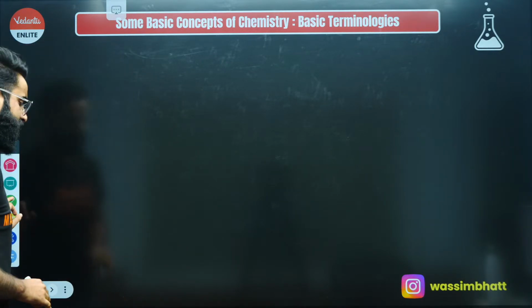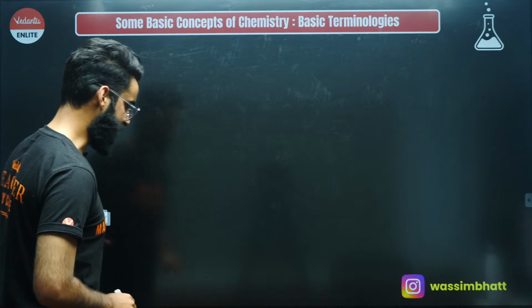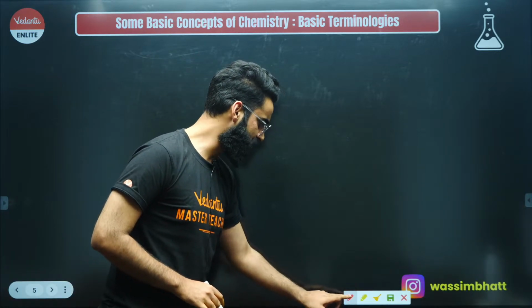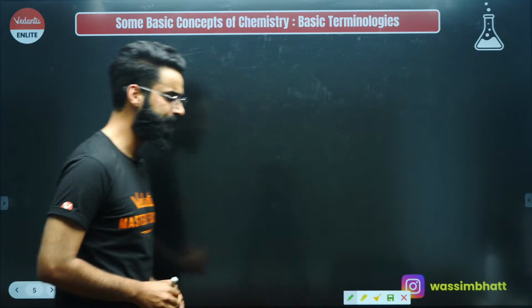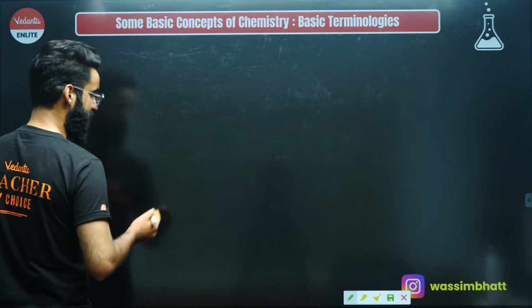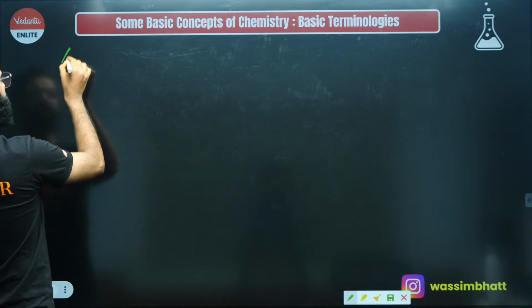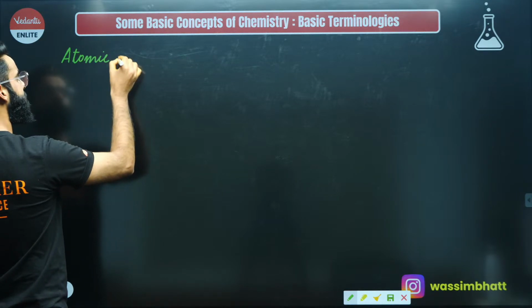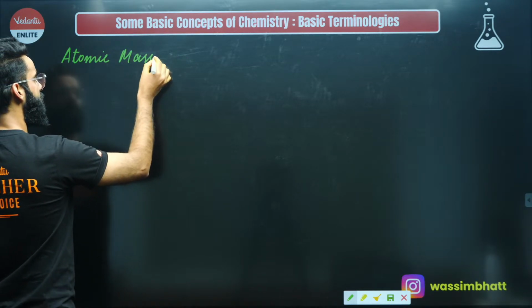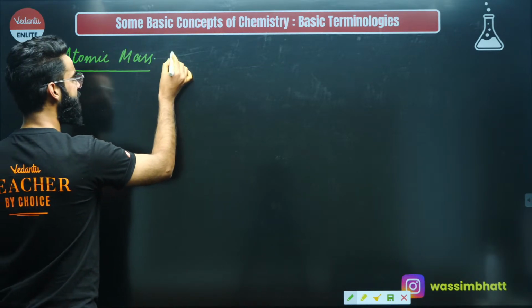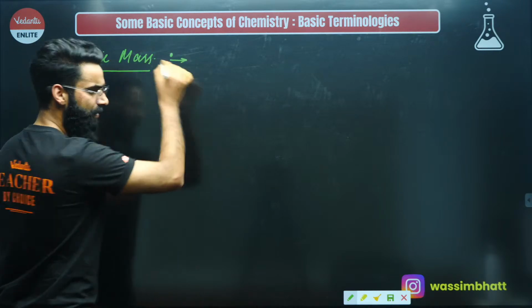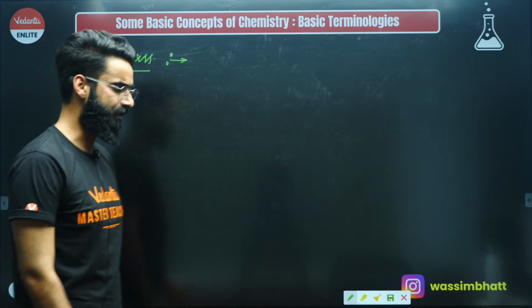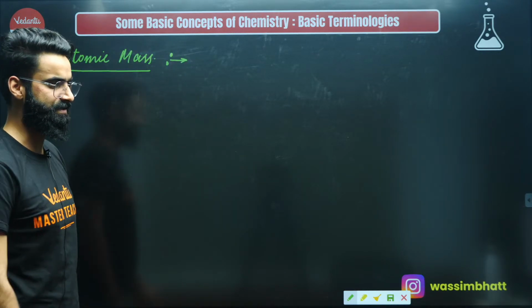I'll be starting the session with the first topic, the first concept which I'm going to write on the screen, and the name of the topic, it's very simple and basic, is something which we call atomic mass. So first of all, how do we define this term atomic mass? Let's get to know about atomic mass.